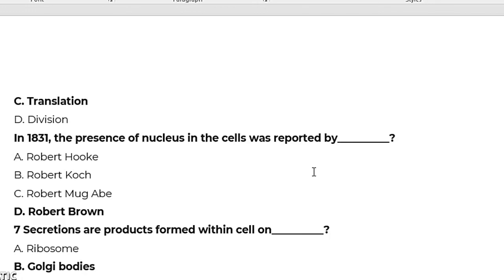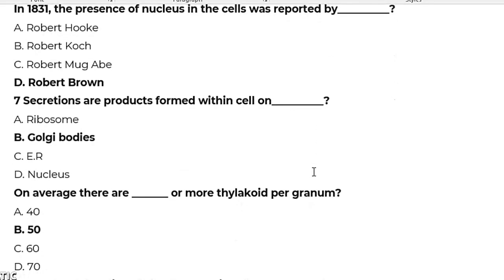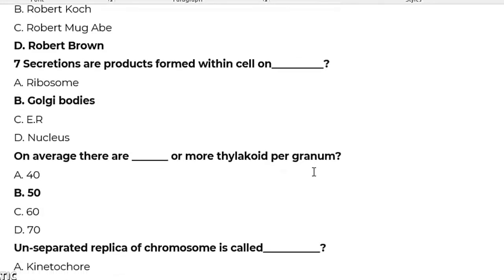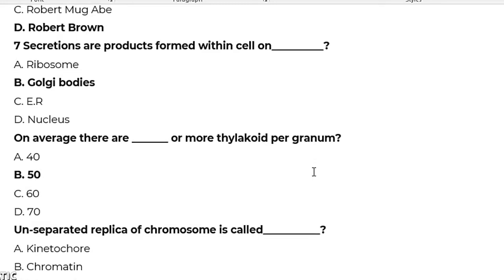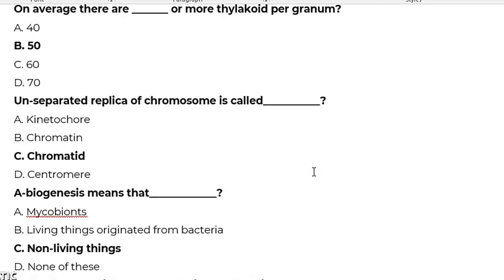Secretion or product formed within the cell is packaged in the dash, Golgi bodies. On average, there are dash or more thylakoids per granum. Per granum means 50 or more thylakoids are present on average. Unseparated replica of chromosomes is called chromatid. Biogenesis means origin of living things from non-living things.